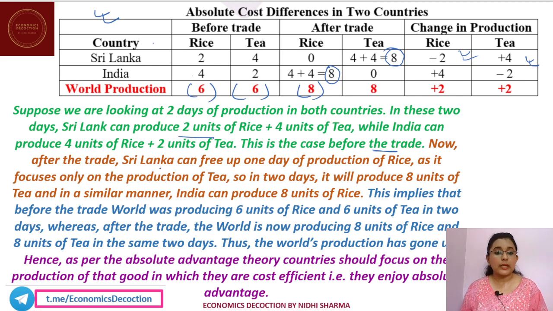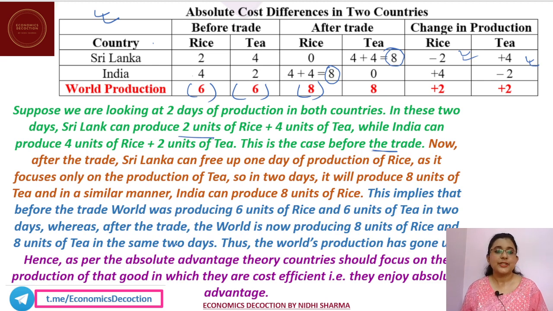Now, after trade, what happens? Sri Lanka can free up 1 day of production of rice as it focuses only on the production of tea. So in 2 days, it will produce 8 units of tea, and in a similar manner, India can produce 8 units of rice. This implies that before trade, the world was producing just 6 units of rice and 6 units of tea in 2 days, whereas after trade, the world is producing 8 units of rice and 8 units of tea in the same 2 days.